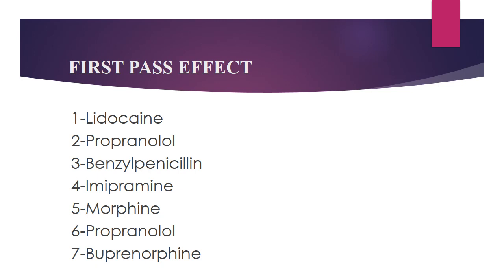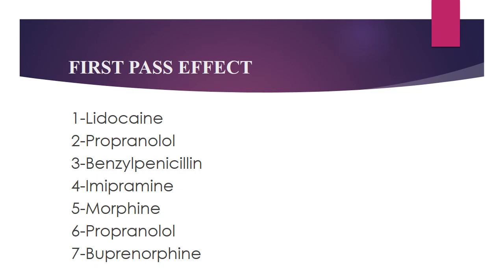The first pass effect is different for different drugs. Some drugs exhibit high first pass effect while some drugs exhibit small first pass effect. The drugs which exhibit high first pass effect, their oral dose should be high as compared to their parenteral dose, because in case of parenteral route of drug administration, there will be no first pass effect.